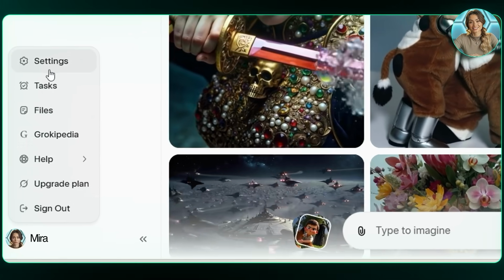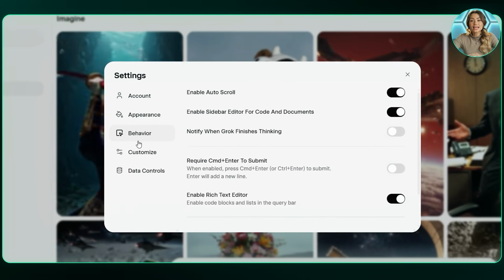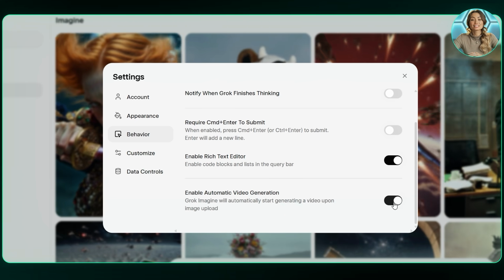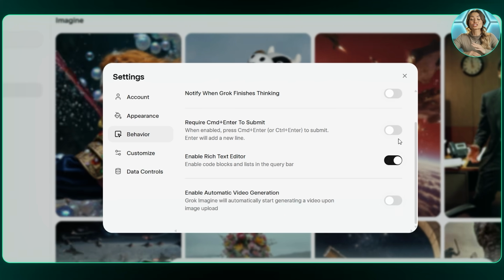Before generating anything, there's one very important setting you need to change. Go to your profile, click on Settings, then click on Behavior. Scroll down and disable automatic video generation. This step is very important because it gives you full control over when images turn into videos. Now, we can generate the first image.